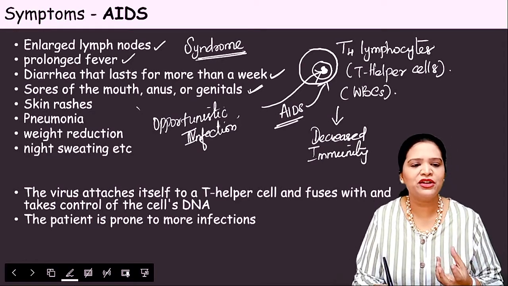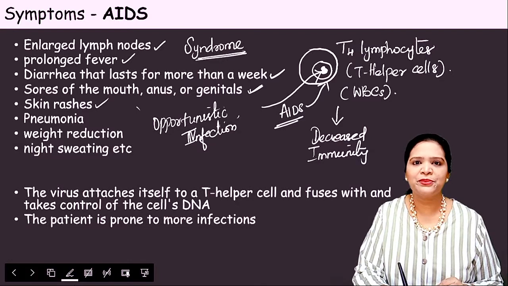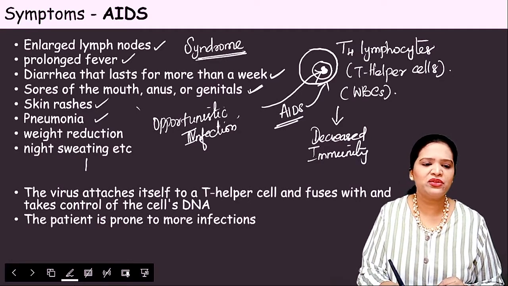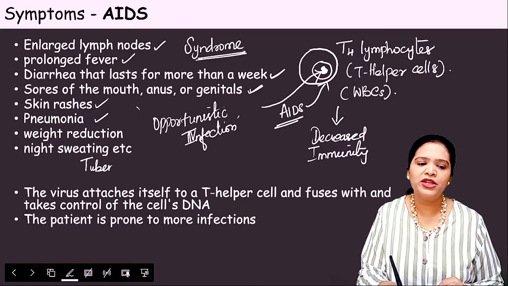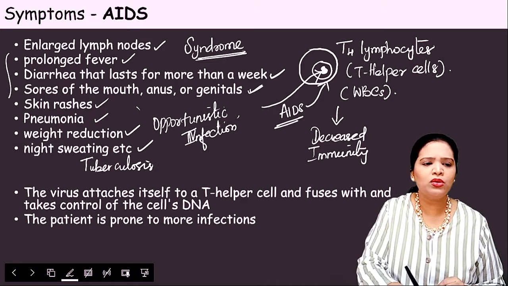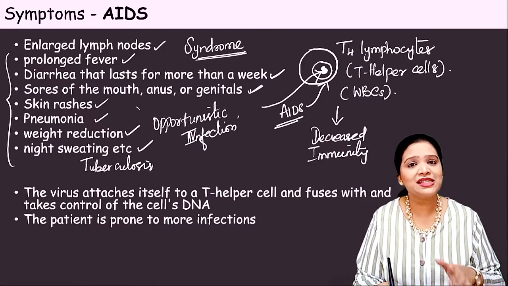Sores means infection in the mouth, anus, genital region will be there. Rashes will be there. Okay. Pneumonia, lung infections will be there. Particularly AIDS patient will have tuberculosis. Okay. And weight reduction will be there, night sweating. So many, not one or two, many symptoms will be there for AIDS patient. That's why we call this as syndrome.